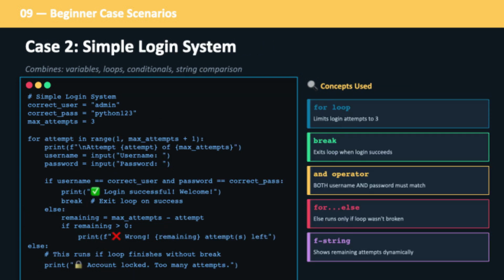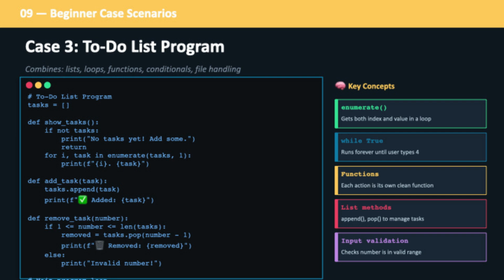Next is a login system. This introduces real-world logic where your program verifies users and controls access. This is the same concept used in most applications today. Now we level up with a to-do list program. This is a complete mini application that lets users manage tasks, showing how multiple concepts work together in a practical